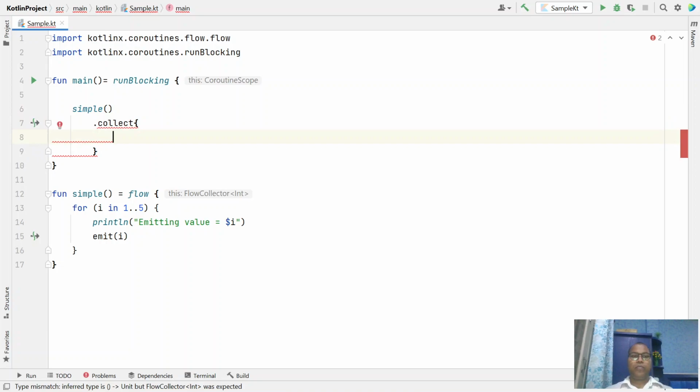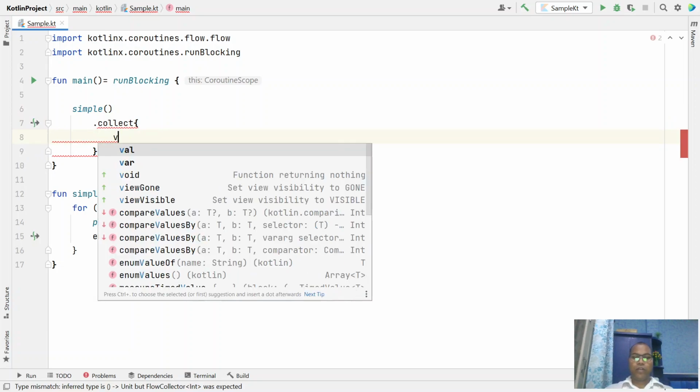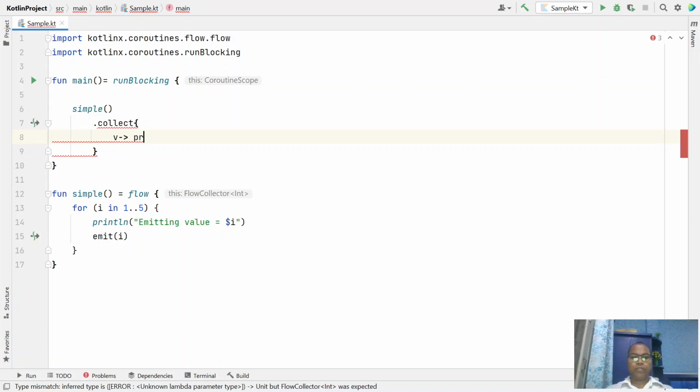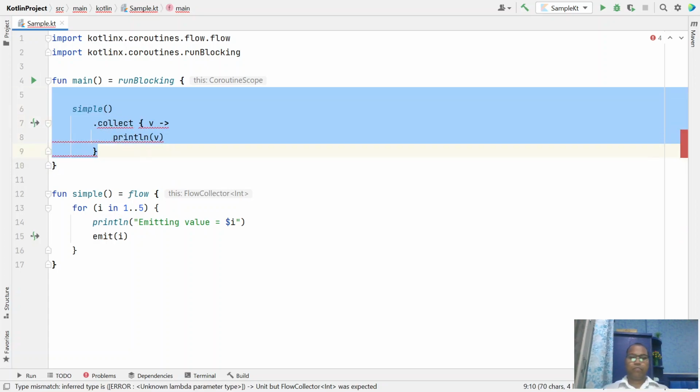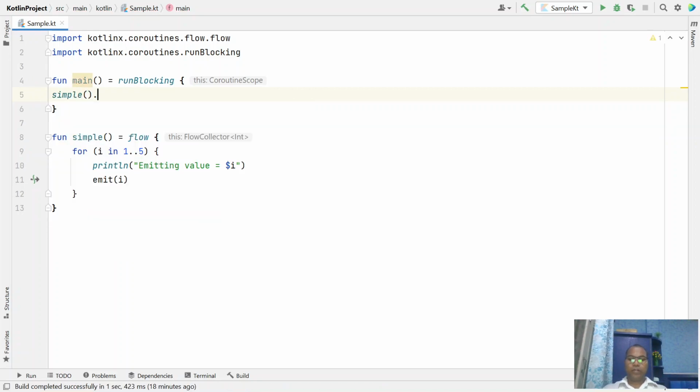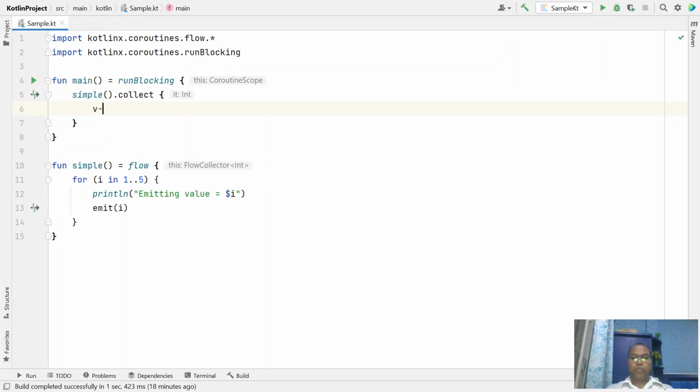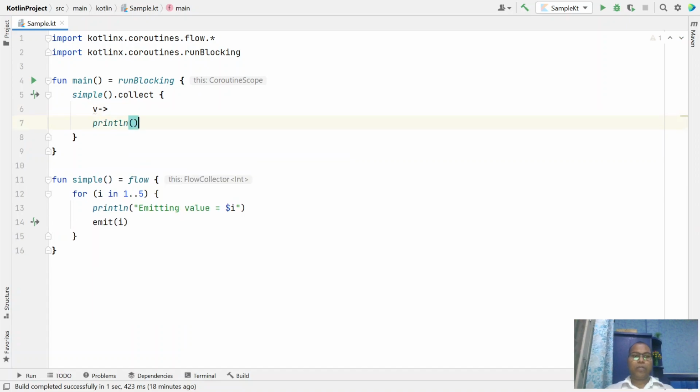Whatever value we get, we print it along with the text received.